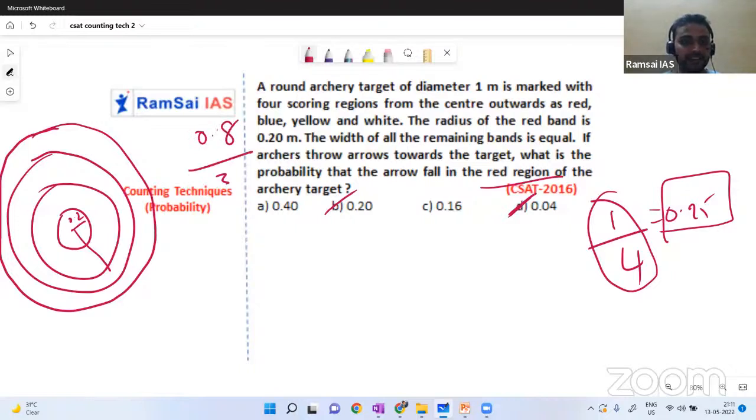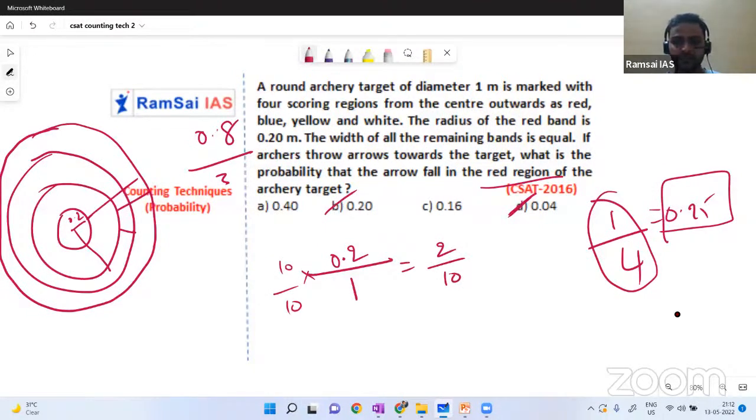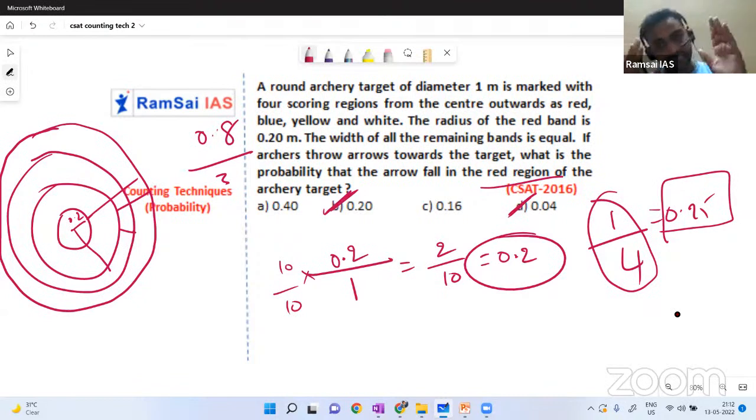So you will start calculating each one like that. Why are you doing all these things? Total is 1 meter. In that, 0.2 is the red. So I'll do one thing, into 10 into 10. So 2 by 10. 2 by 10 is 0.2, and that's it. Option B is the answer. Option B, 0.2 exact, is the answer.